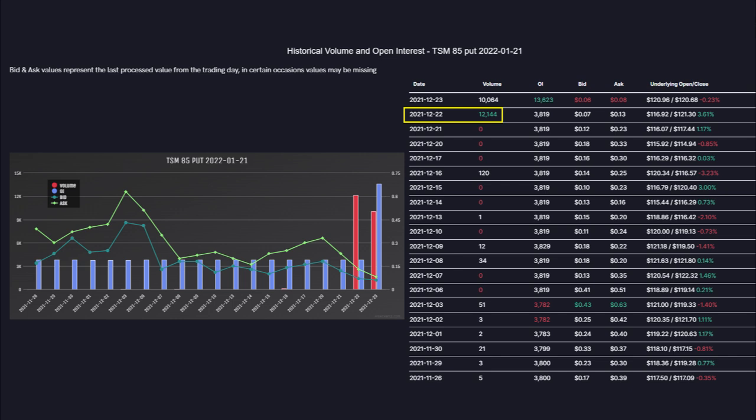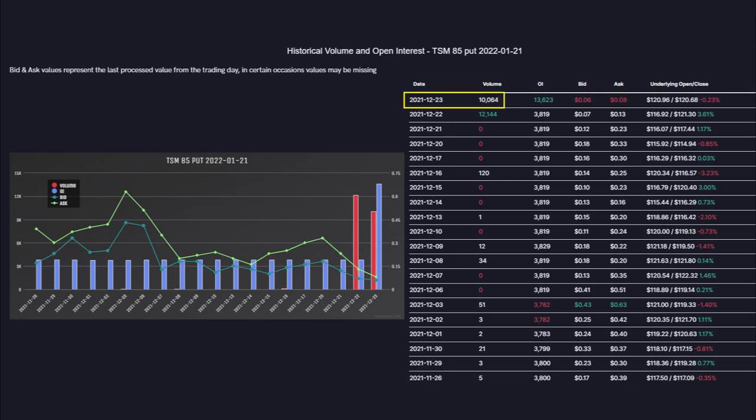Remember that volume simply refers to the number of contracts that have changed hands. Volume on its own is not a metric of bullishness or bearishness. In this case, there is significant volume on a put contract, but since this volume was all on the bid side, these puts are actually quote-unquote bullish. If we had examined this data the following morning, we would have seen the open interest updated as seen here.